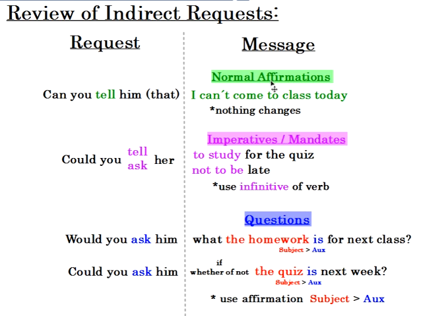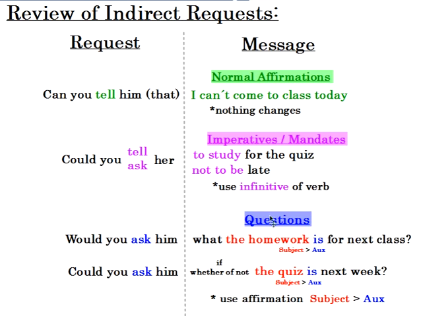So let's look. The normal affirmations are pretty easy. Nothing changes. We just use the normal message and the request. So, can you tell him that I can't come to class today? Pretty easy. For the imperatives and the mandates, you have to remember that you need to use the infinitive form of the verb. So we say things like, could you tell her, or could you ask her to study for the quiz, or could you ask her not to be late? So we're using the infinitive, or the negative infinitive, for the imperatives.